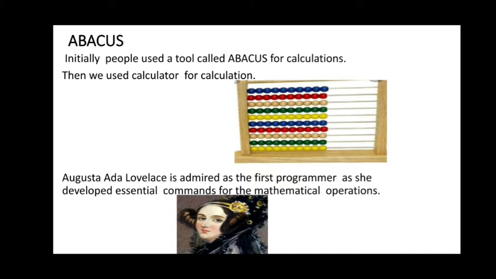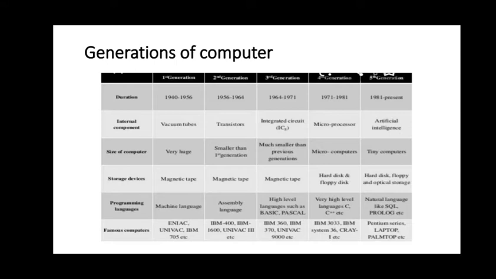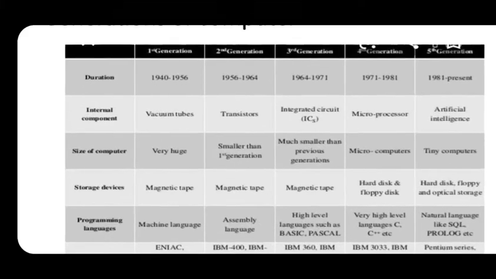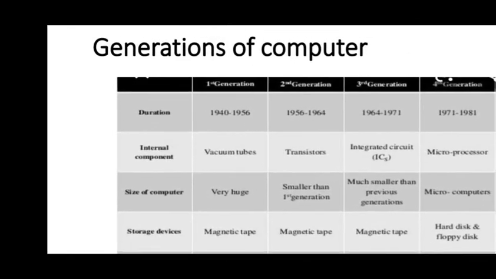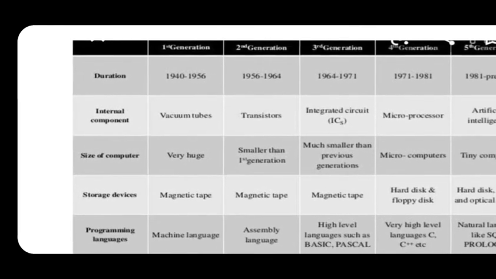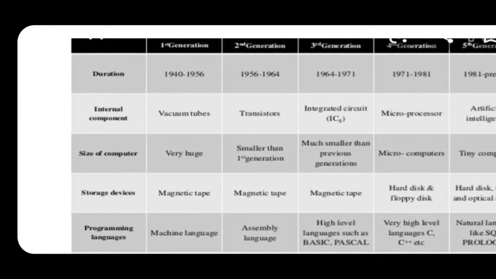Okay. So next, generations of computer. There are 5 generations of computer. The first generation duration is from 1940 to 1956. What is the internal component? Vacuum tubes. Vacuum tube is the internal component that they used at that time.